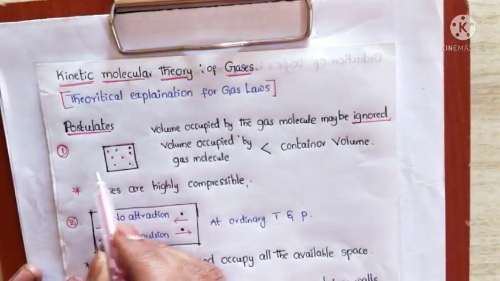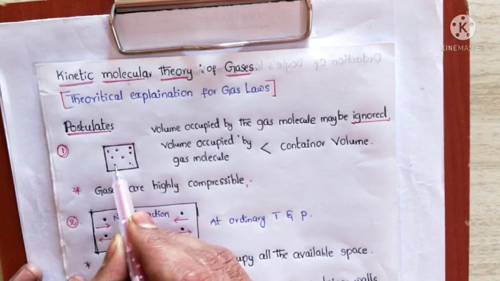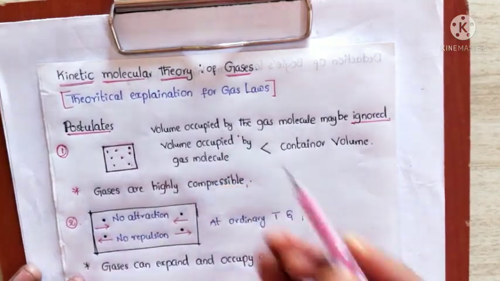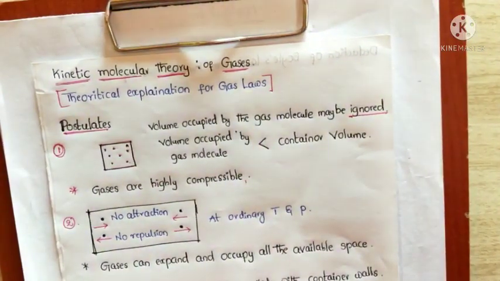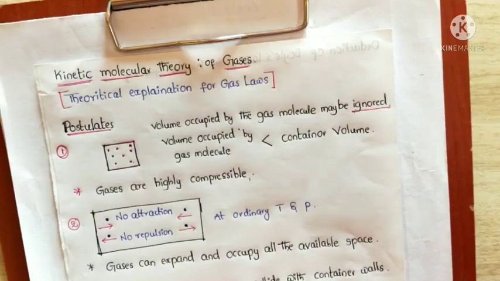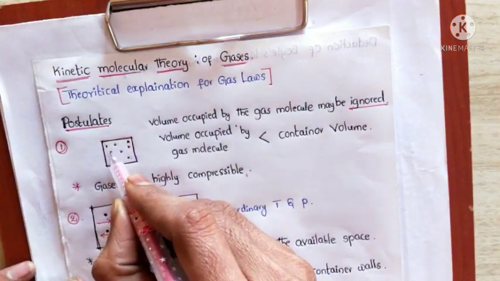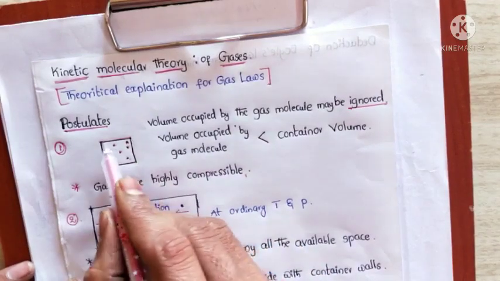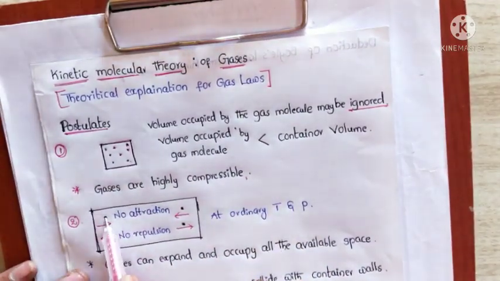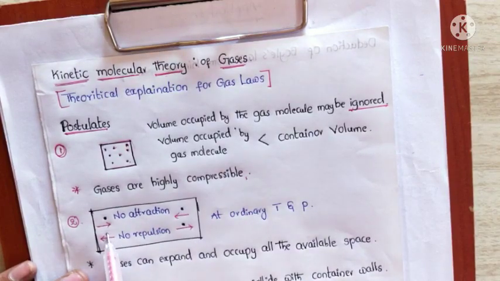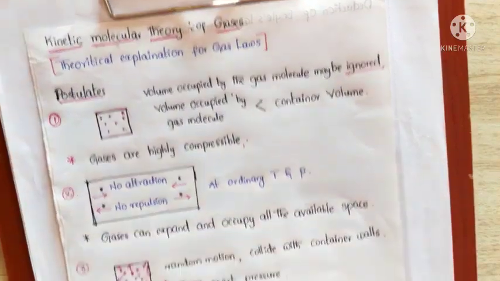First postulate: the molecules are considered as small particles. That means molecules are considered as point charges, that means the volume occupied is negligible compared with the container volume. Next, there are no attractions and repulsions between the gaseous molecules at ordinary temperature and pressure.